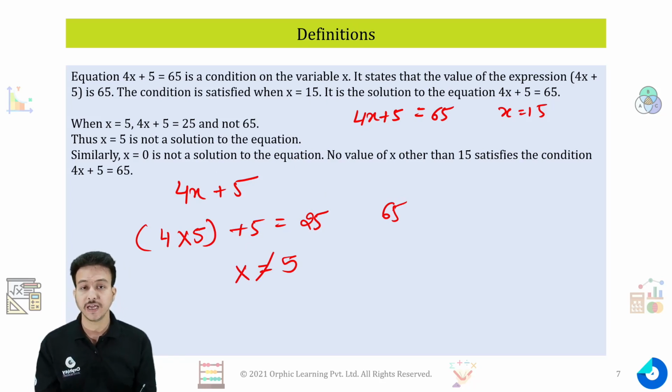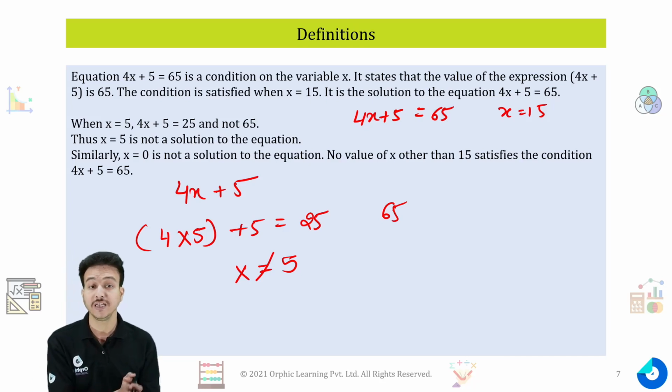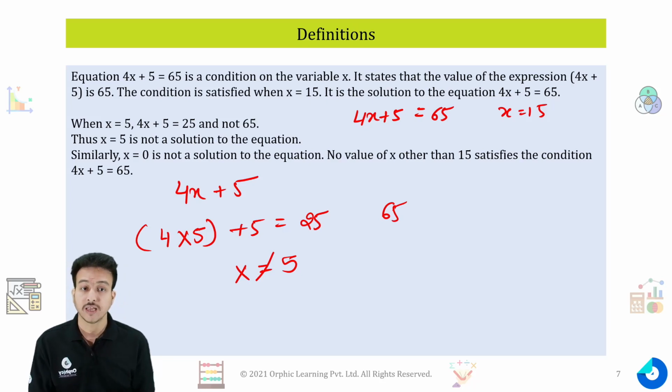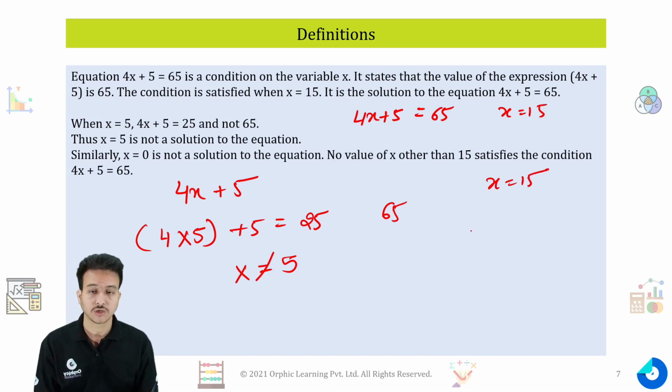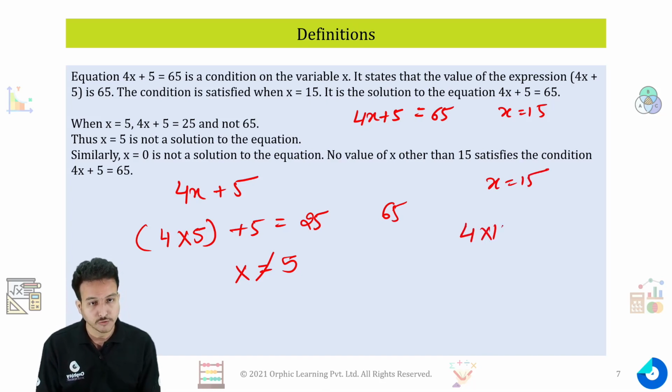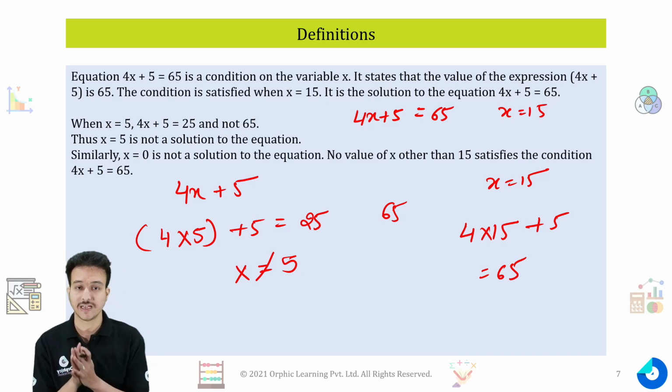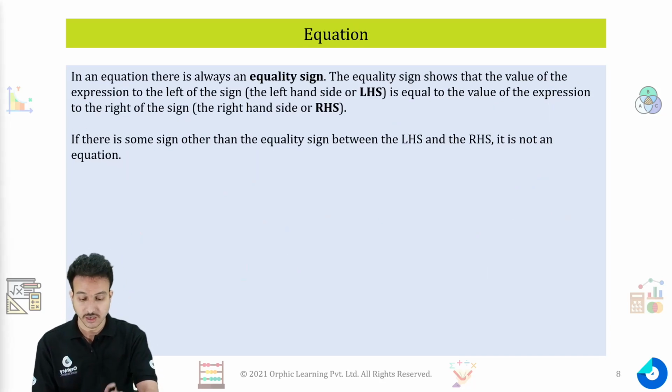So we will say if a value satisfies the equation, that is called a solution of the equation, and if it is not satisfying the equation, that is not a solution of the equation. So if you try to put x equal to 15 in 4x plus 5, you will get 65. So there is just one solution of the equation, that is x equal to 15. Any other value is redundant here.